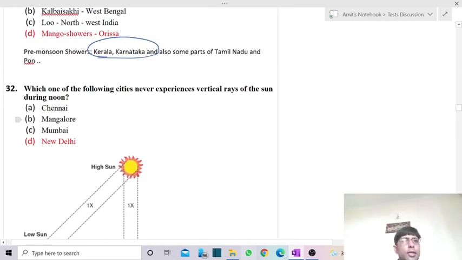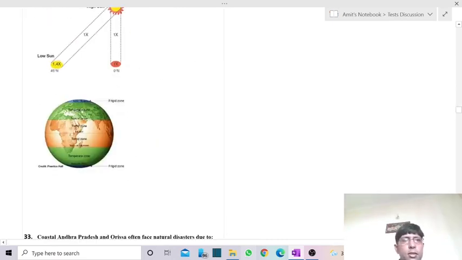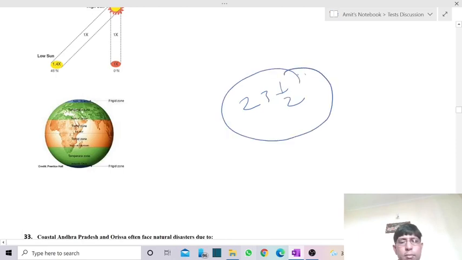Now, the next one is, which of the following cities never experiences vertical rays of the sun during the noon? Okay. Now, we know that Earth has some inclination, and that is almost around 23.5 degrees. And because of this inclination, what is happening?